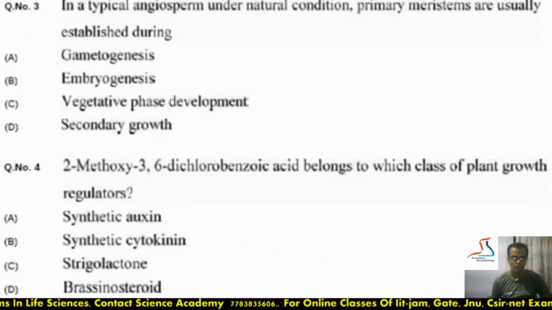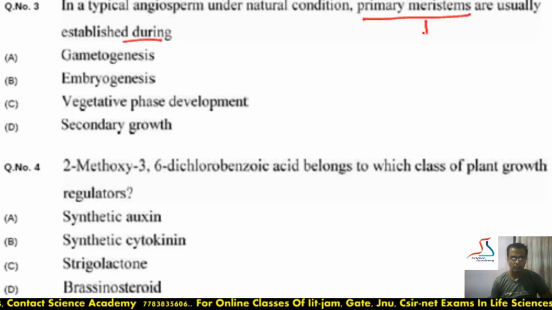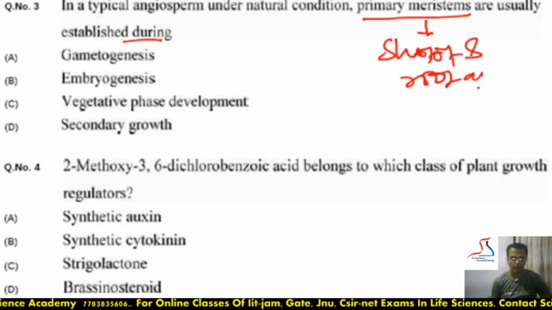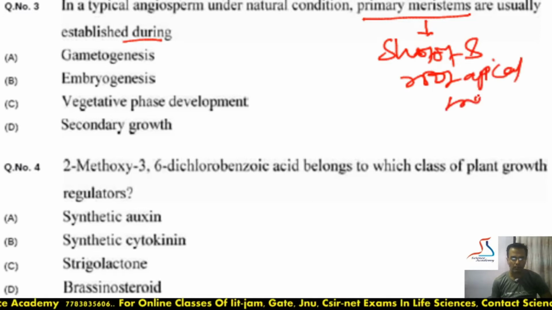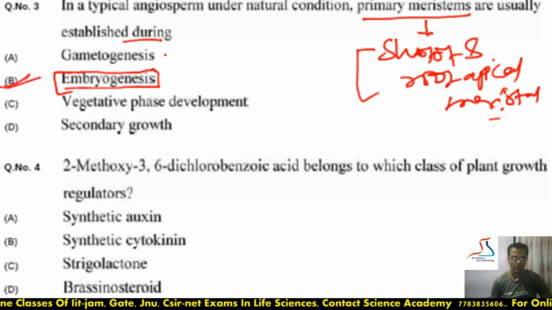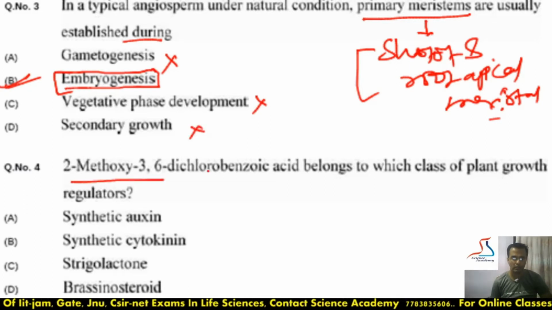Moving to the next question. In a typical angiosperm under natural condition, primary meristems are usually established during? Primary meristem leads to the formation of shoot and root apical meristem, and that is formed during embryogenesis. It is established during embryogenesis, not in gametogenesis, vegetative or secondary growth. Moving to the next question,